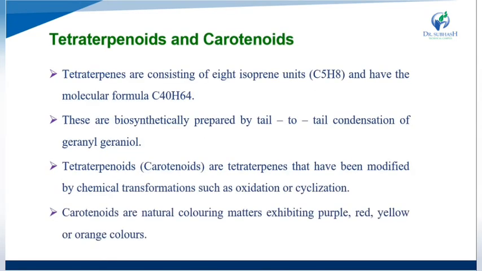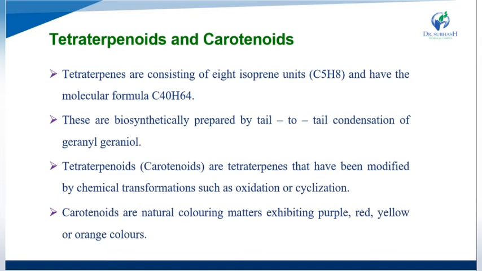Okay. Now we see the tetraterpenoids and carotenoids. Tetraterpenes consist of 8 isoprene units, and they have the molecular formula C40H64. These are biosynthetically prepared by tail to tail condensation of geranylgeranyl units.